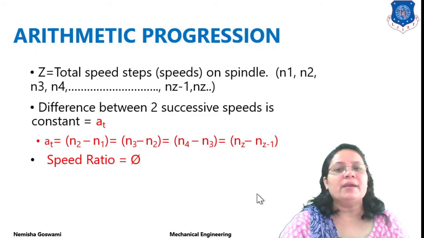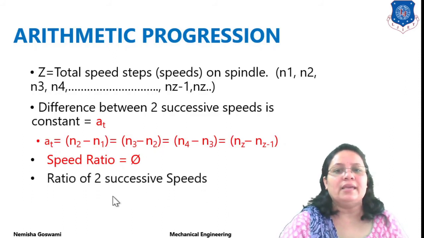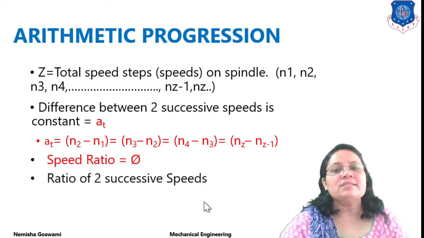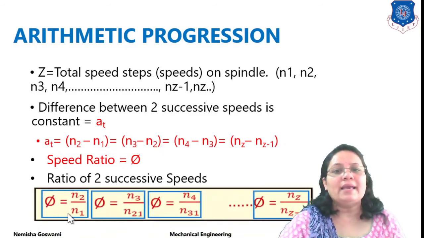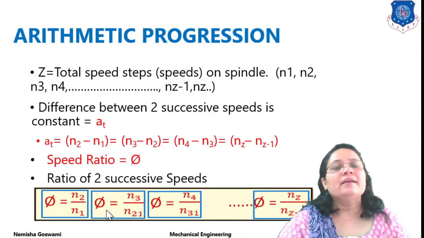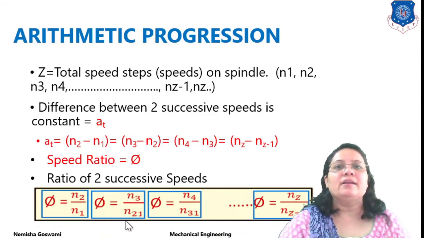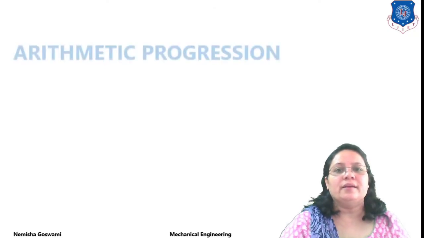Next is your speed ratio, which is denoted by phi. The ratio of any two successive speeds is known as the speed ratio. So phi is equal to n2 divided by n1, and you can say n3 divided by n2, n4 divided by n3 and so on. Okay, so this is your speed ratio.